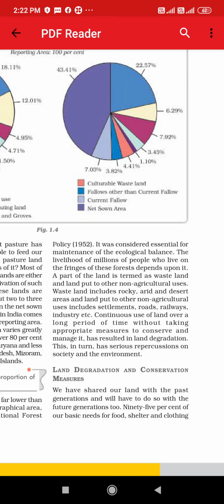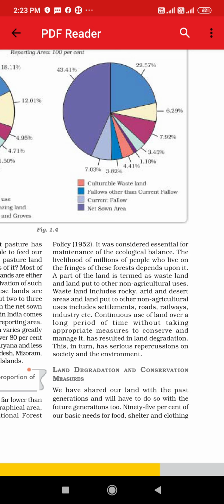If you want to maintain the ecological balance, meaning here in this biosphere which contains human beings, living organisms and each and everything, for that forests are necessary. The livelihood of millions of people who live on the fringes of this forest, there are many people who live in such forests only. In 8th and 9th standard we have studied about this, that many people were rehabilitated from this forested area. Many people are dependent on such forests. Their livelihood depends on such forests only.